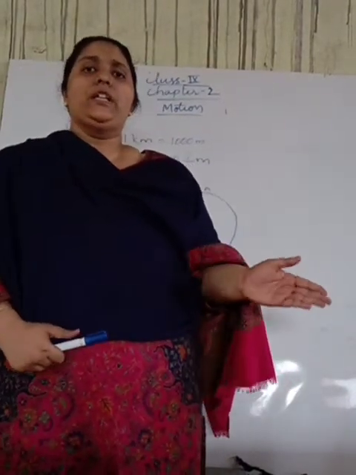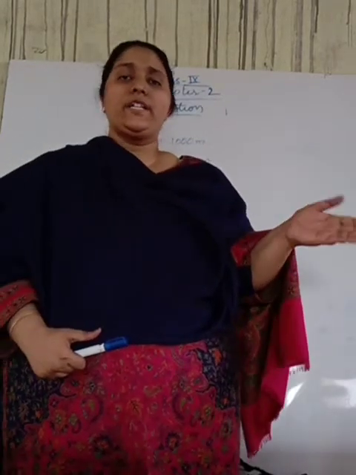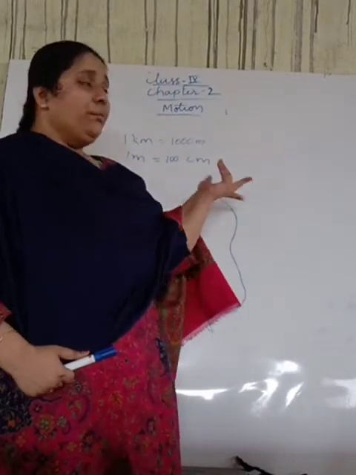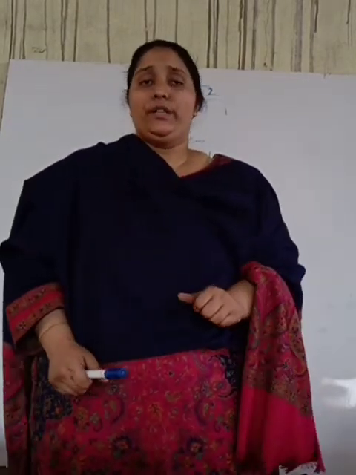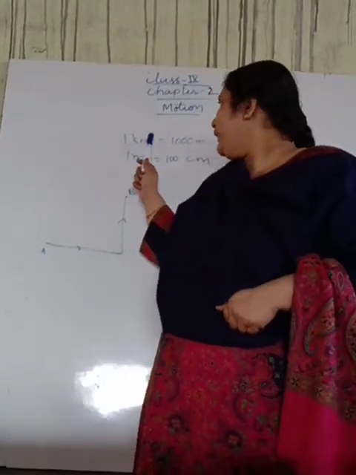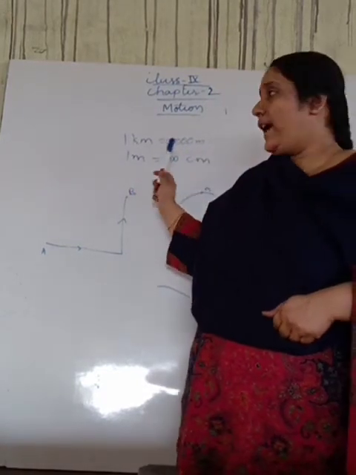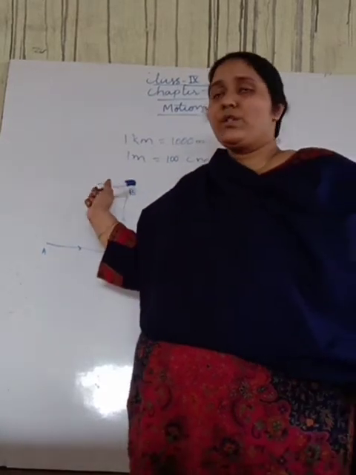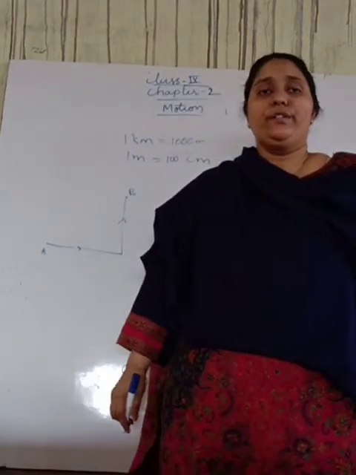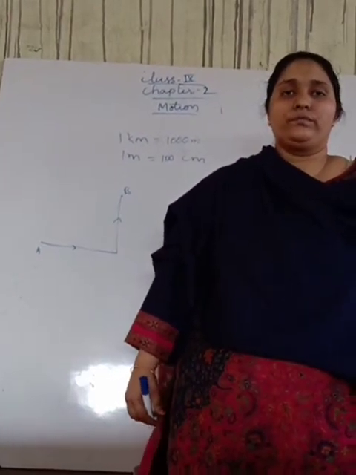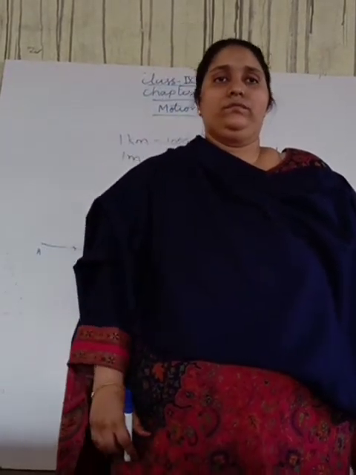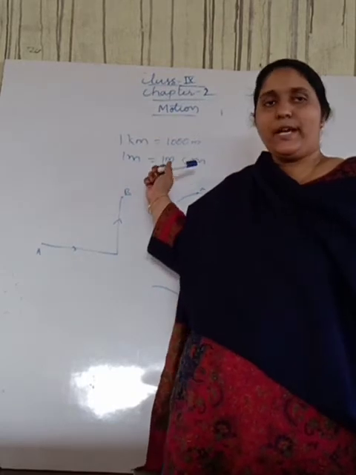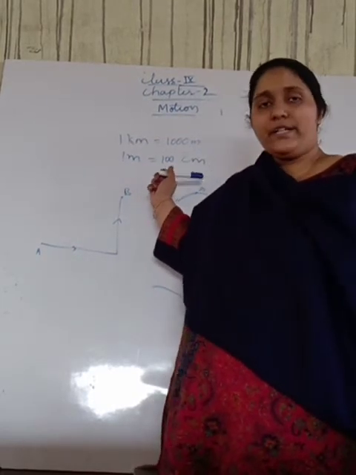Normally all distances or displacements we can measure in kilometers, meters and centimeters. So we will see the measuring units. 1 kilometer is equal to 1000 meters and 1 meter is equal to 100 centimeters. These are the measuring units you need to know.